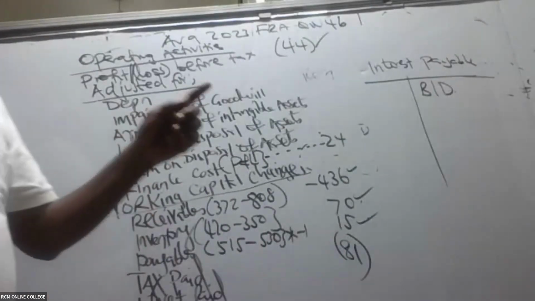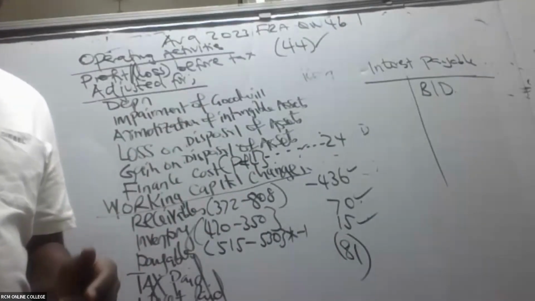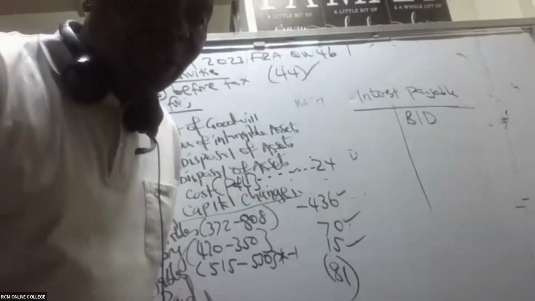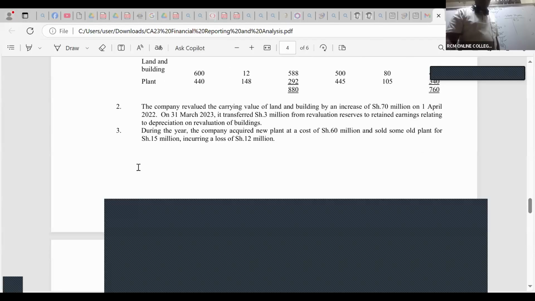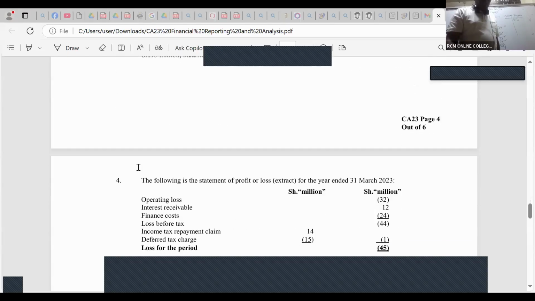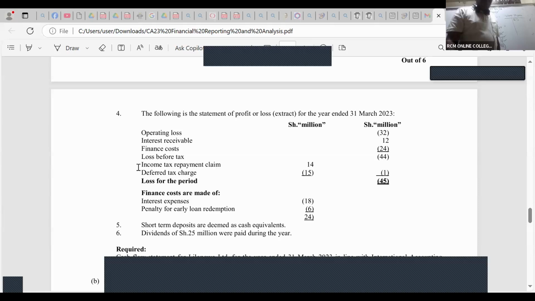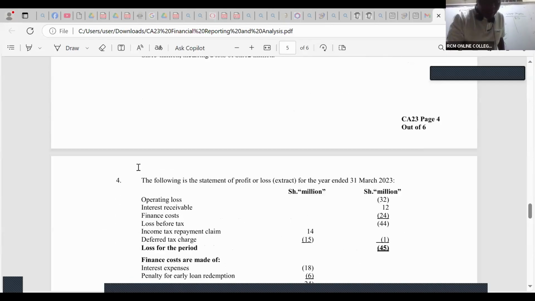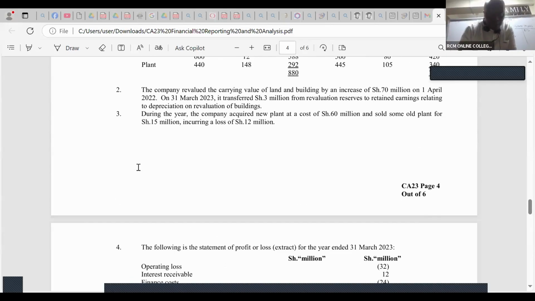The only thing we need to do is to go and read some note there. There is a note that we must read. A very important note. What is this note telling us, ladies and gentlemen? If you look at note 2, note 3, note 4, note 5, short-term deposits are deemed to be cash equivalents, very good, dividends. No, there is a particular note. There is a very important note here.